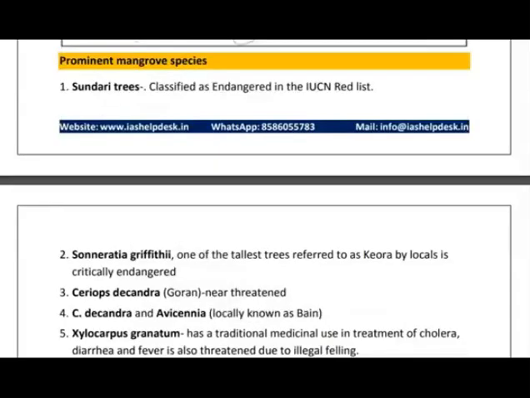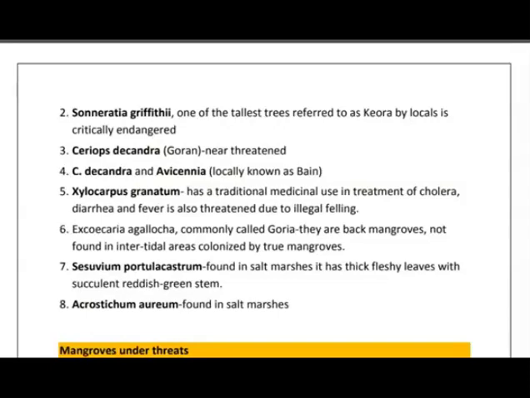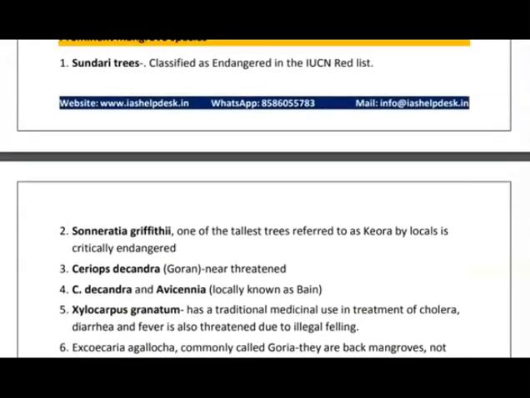Now the mangrove species: first is Sundari trees. Sundarban has been named after the Sundari trees only, and these are classified as endangered in the IUCN Red List. Then the other species are also present. You don't have to learn all the species, but the first important one is Sundari trees.